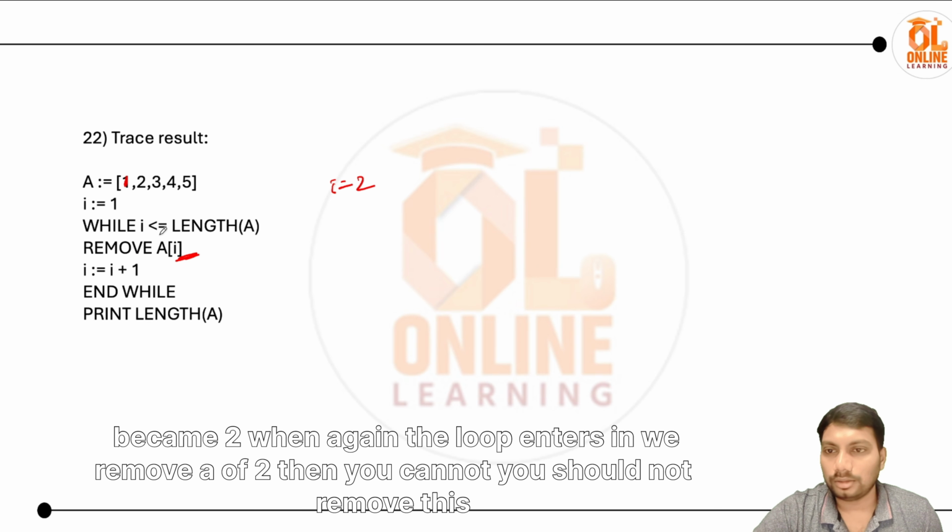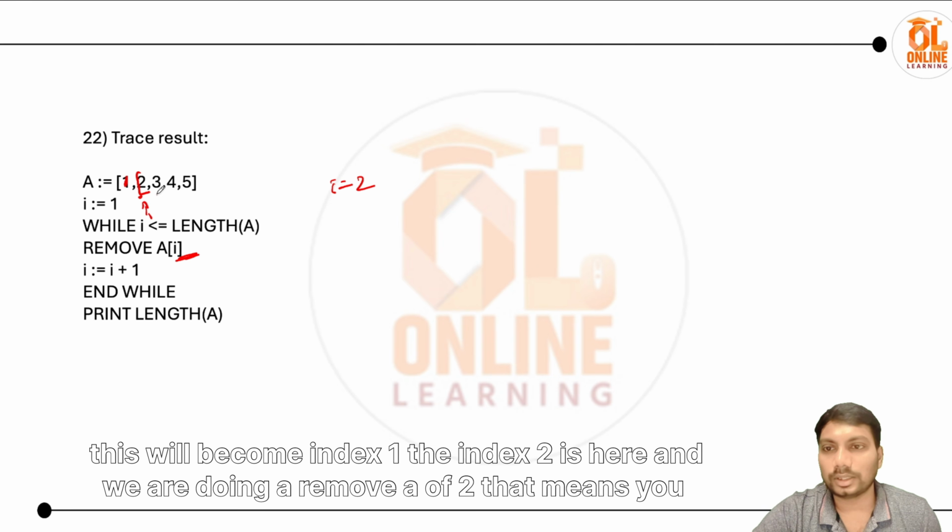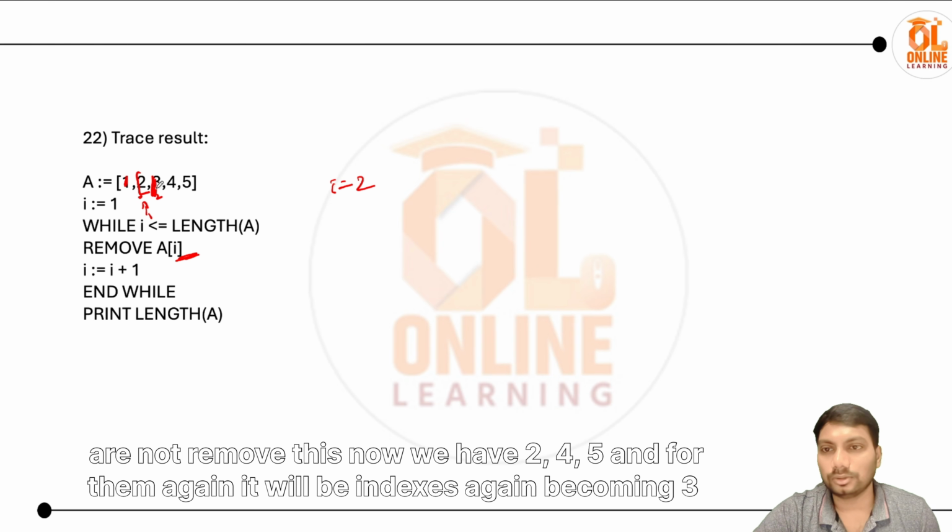When I became 2, and the loop enters again, we remove a of 2. You should not remove this one, because we have already removed it, so this will become index 1, not index 2. That's the trick here. The index 2 is here, and we are doing a remove of a of 2, that means we are going to remove this. Now we have 2 4 5, and again the index is becoming 3.